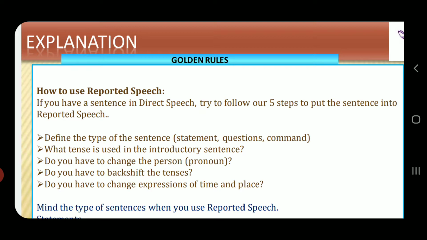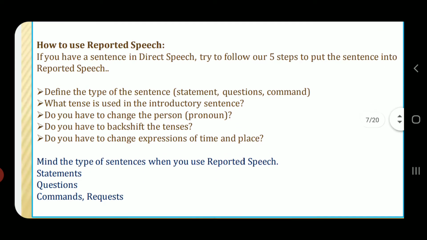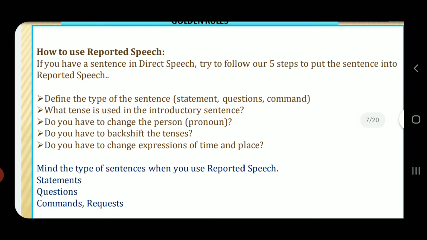Do you have to change the person? Do you have to change exactly the pronouns given in the sentences? Do you have to make a backshift of the tenses? Backshift was already discussed. Do you have to change expressions of time and place? We'll understand expressions of time and place in further pages. So what is important here is to mind the type of the sentences given in the question. It should be in the format of statements, questions, or commands and requests.